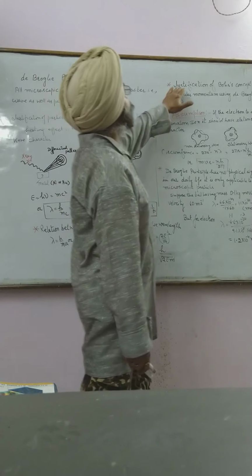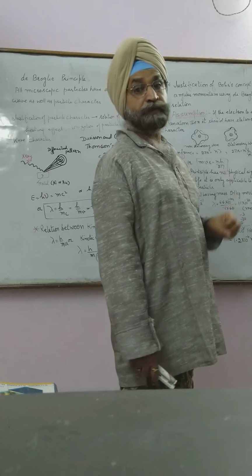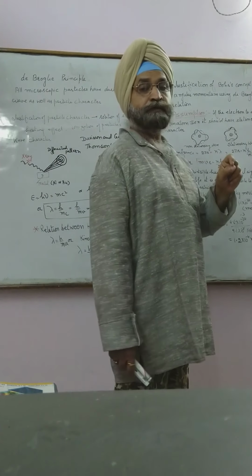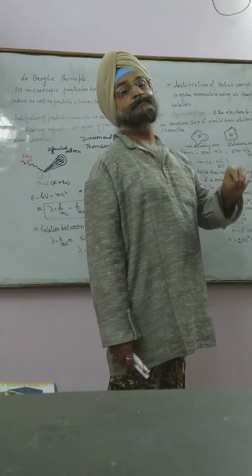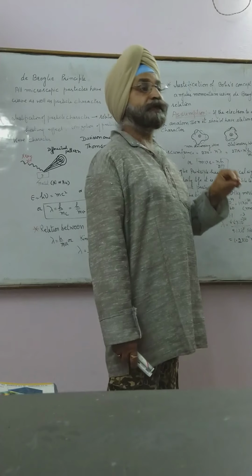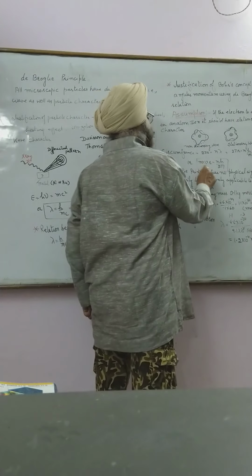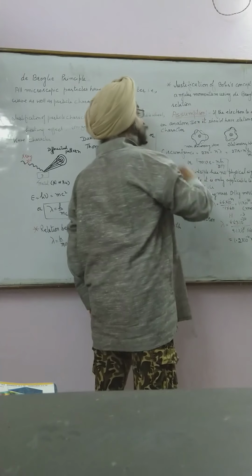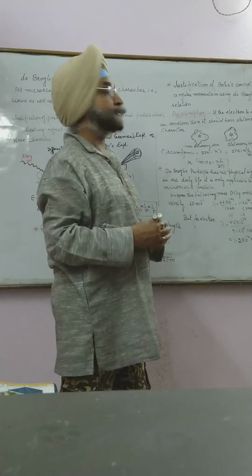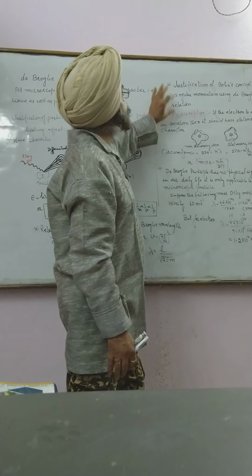How to justify Bohr's concept of angular momentum using the de Broglie principle? Now, de Broglie principle: the angular momentum is a whole number multiple of h upon 2 pi, means lambda is equal to h upon mv, and mvr here is the angular momentum. This I have to prove using the de Broglie principle. In this case, we have to assume this,